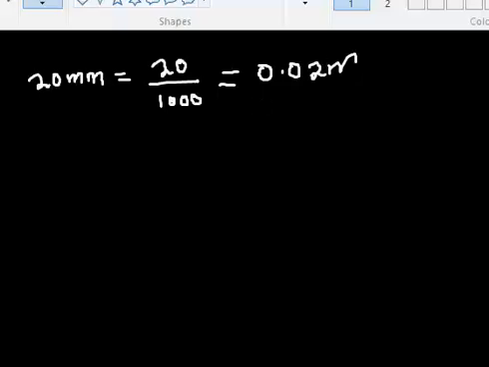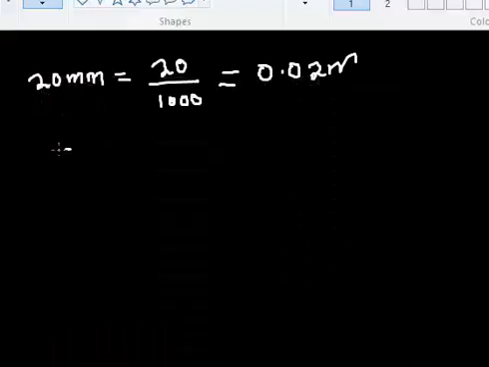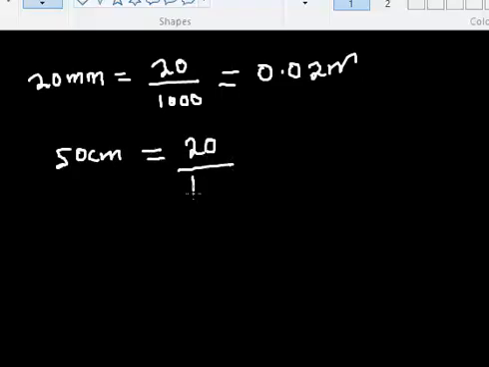All right, what's the next question? Here we have 5 centimeter. To convert centimeter to meter, you divide by 100.